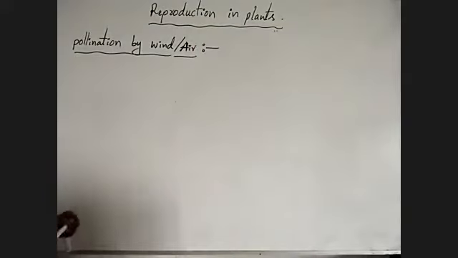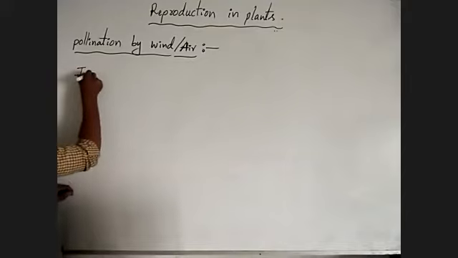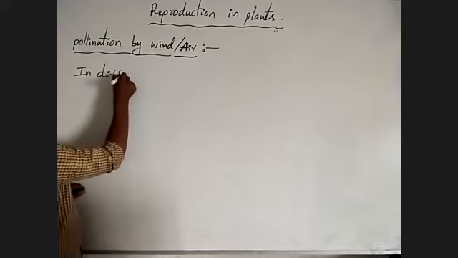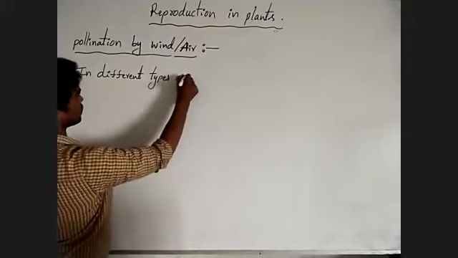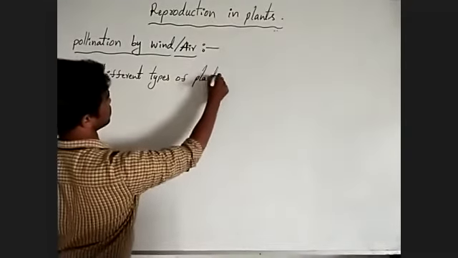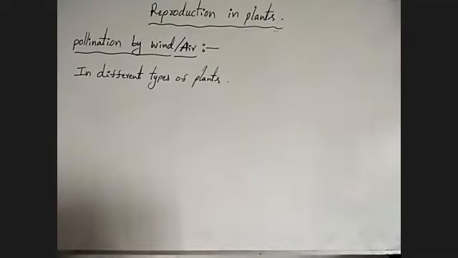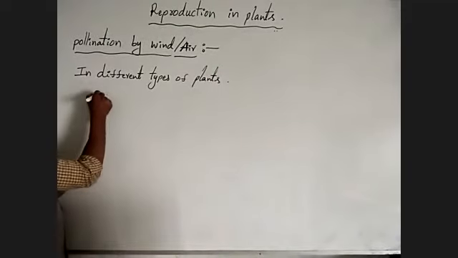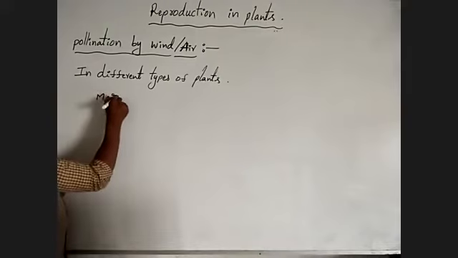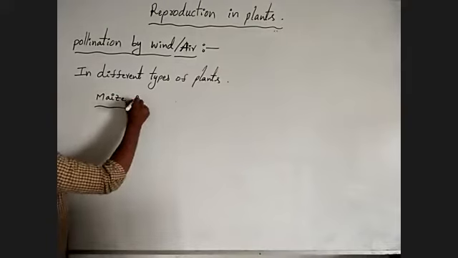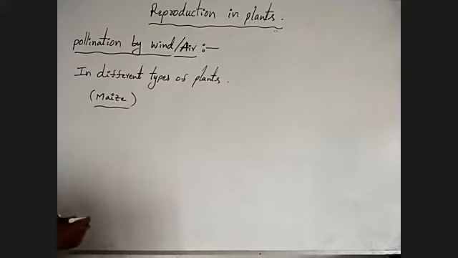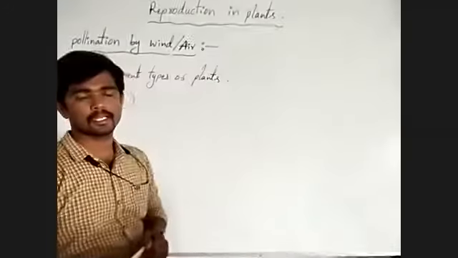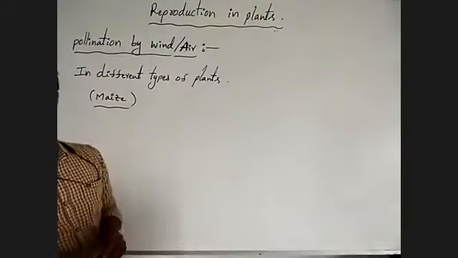Yes, in different types of plants, for example maize, rice, and other different plants, the pollination process is carried out by air.